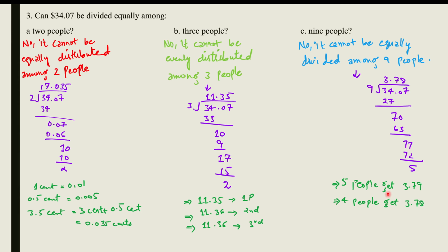Therefore, we say that $34.07 cannot be equally distributed or divided among 2 people, 3 people, or 9 people. I hope the concept is clear, and that's all.